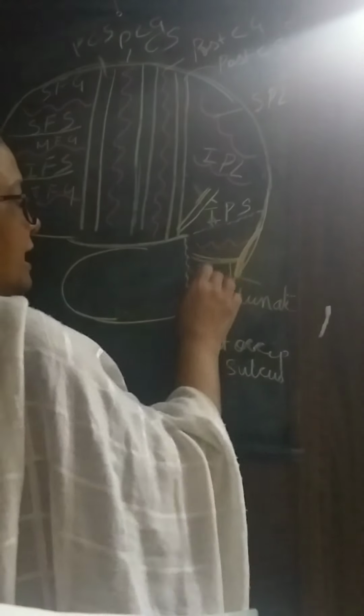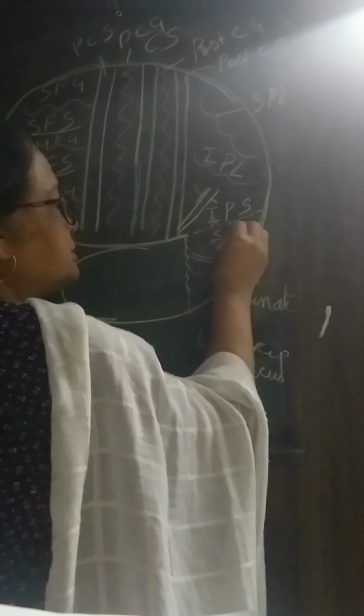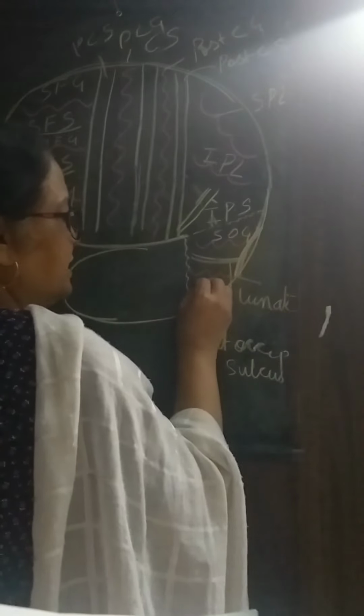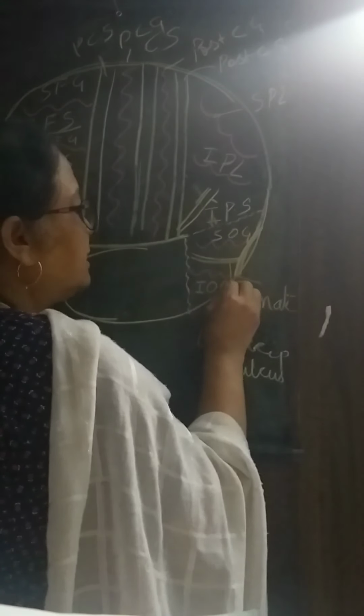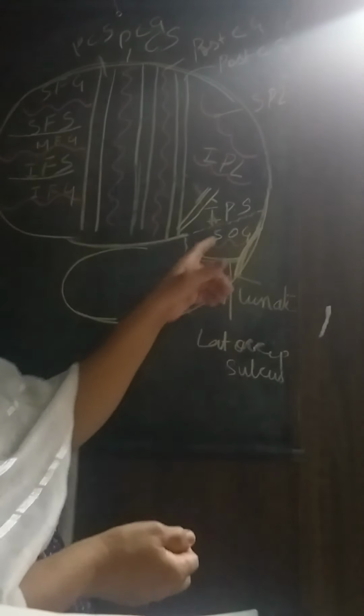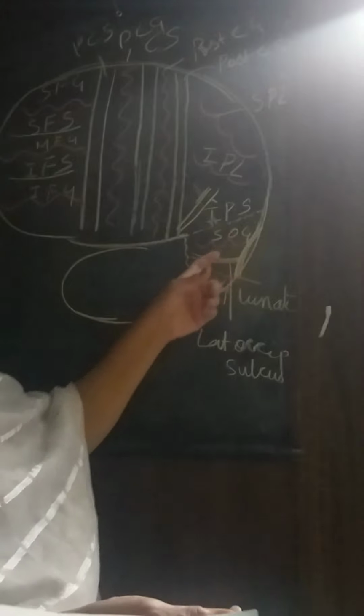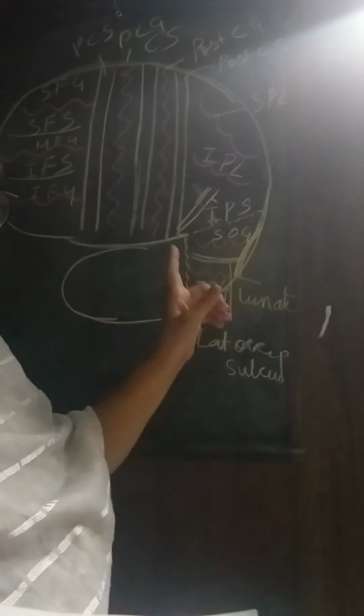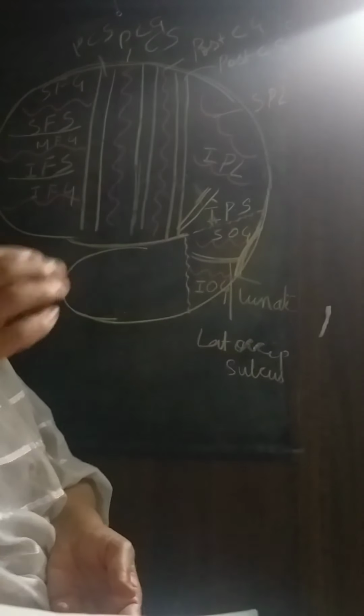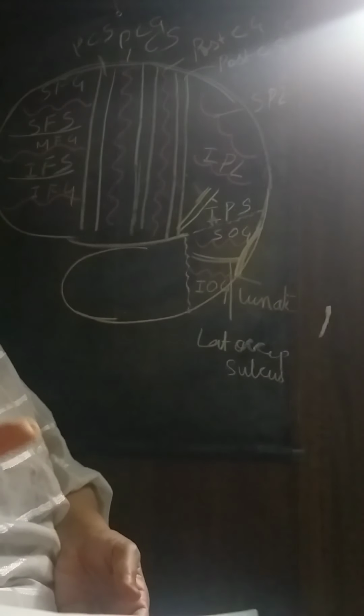The two gyri are the superior occipital gyrus and the inferior occipital gyrus. So these are the gyri and sulci present in the occipital lobe. See, I am going one lobe after the other so that you remember. It is not difficult.